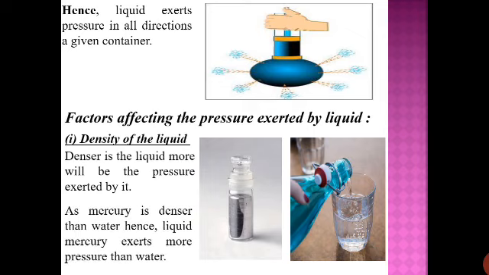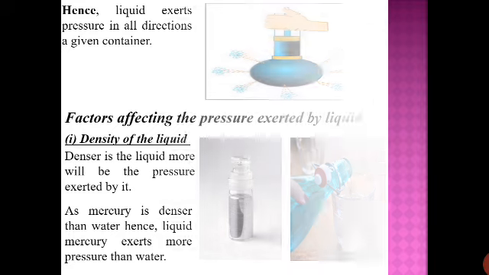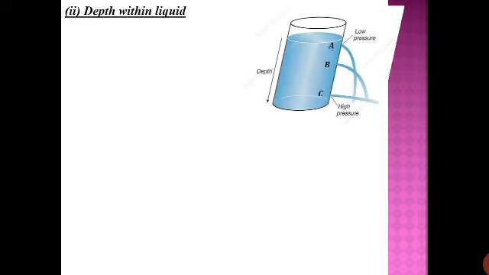Mercury is denser than water, so liquid mercury will give more pressure as compared to water. Overall, the pressure exerted by these two liquids on the wall of the same container will be different because of their difference in density. So that is one thing we should know, that the density will decide the pressure. Next, depth within liquid. You can see the picture.